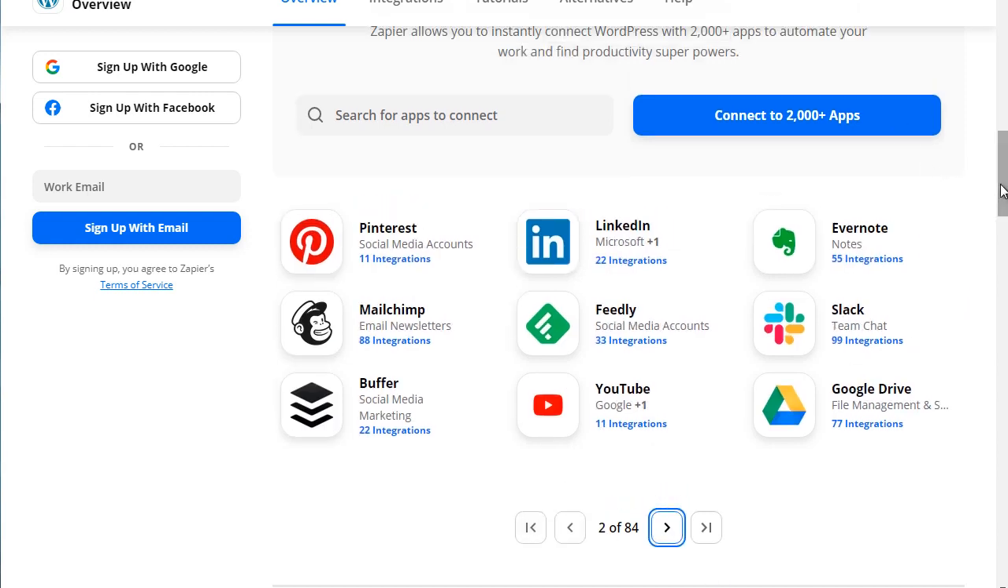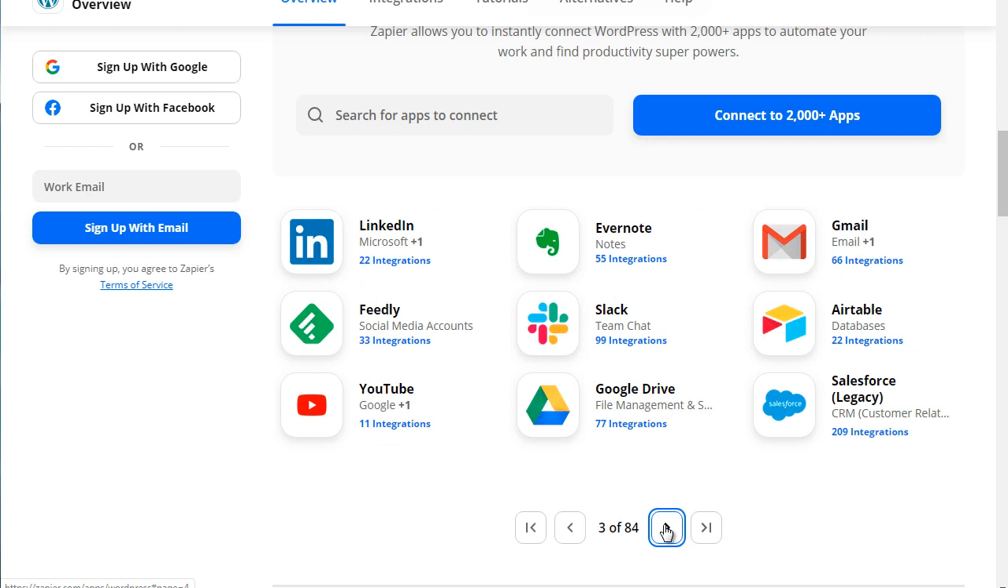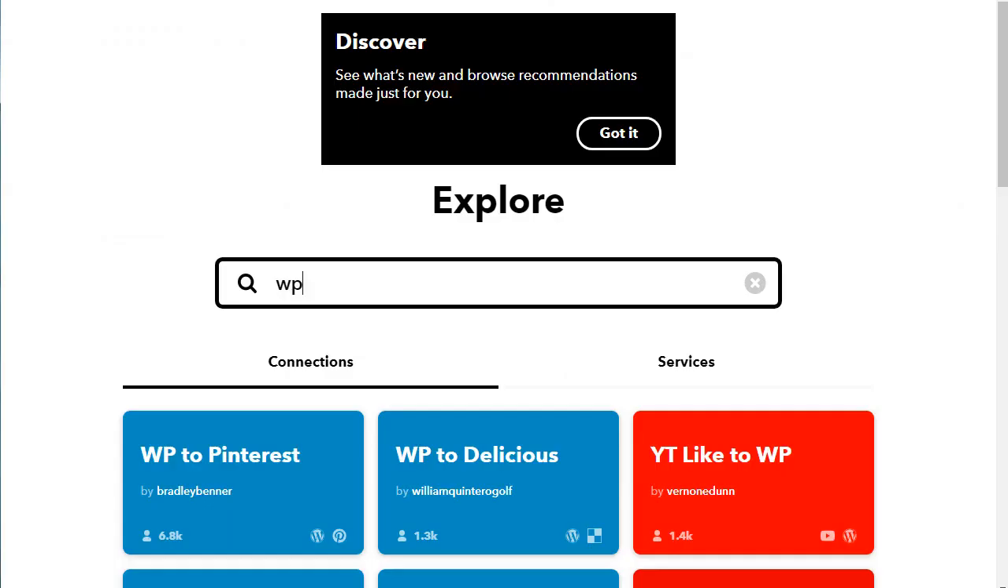Now, what you might want to do is check to make sure that it is connected to all of the social media platforms that you're using. It's really easy to use, and I'll actually show you with IFTTT, which is the second platform. This is IFTTT, so IF and then 3 T's.